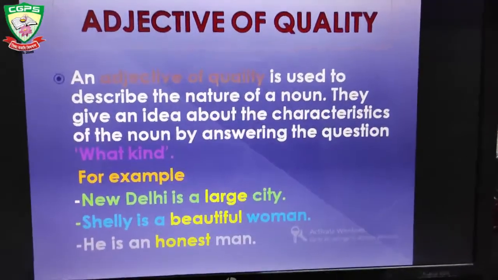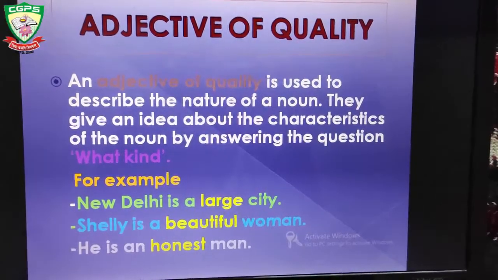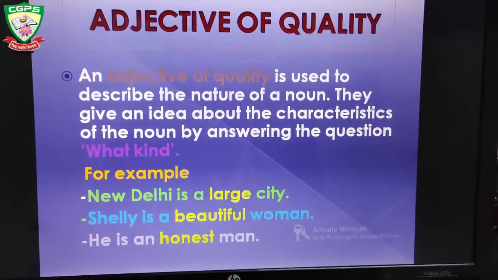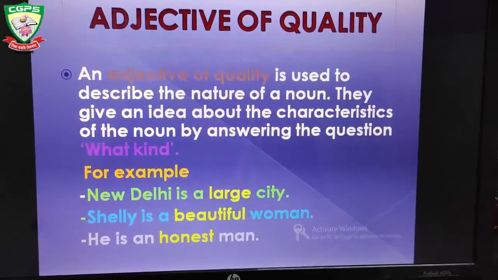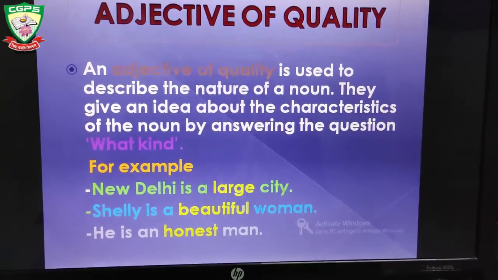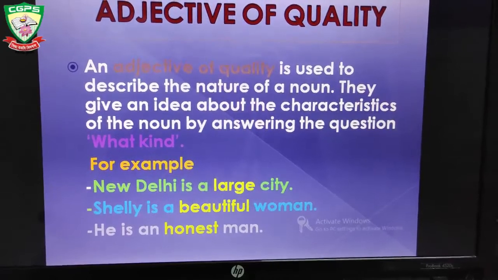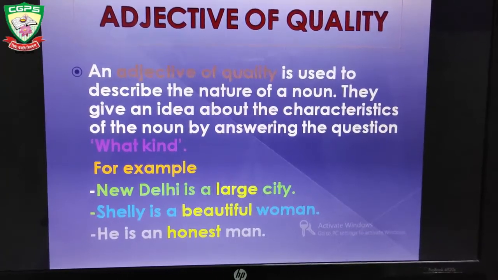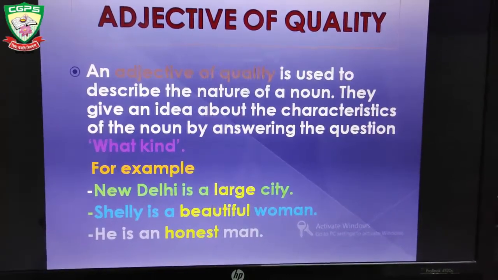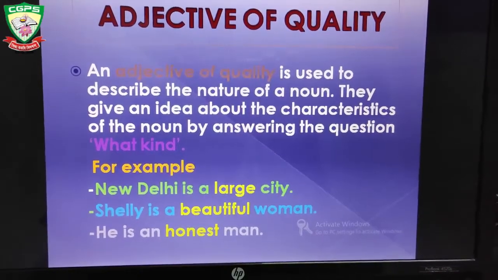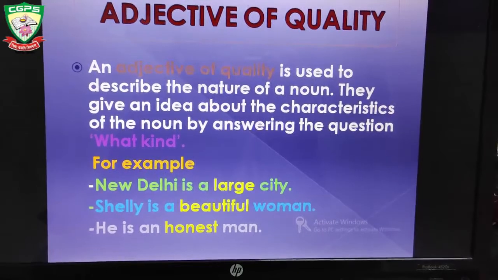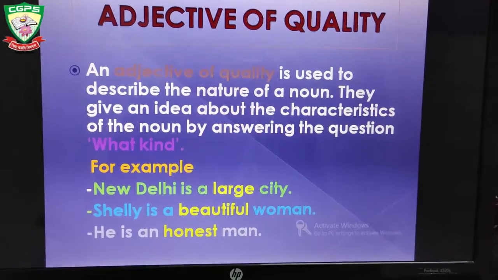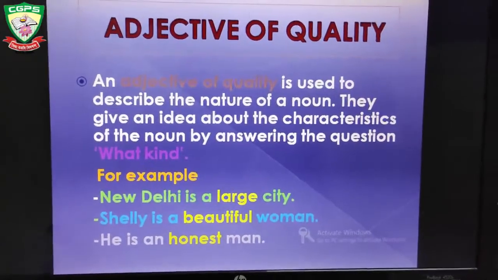Adjective of quality. You know what does the word quality means? An adjective of quality is used to describe the nature of a noun. They give an idea about the characteristics of the noun by answering the question what kind. Example, New Delhi is a large city. What kind of city is New Delhi? New Delhi is a large city. Shally is a beautiful girl. What kind of girl? A beautiful girl. He is an honest man. What kind of man? An honest man. So, adjective of quality answers the question what kind.